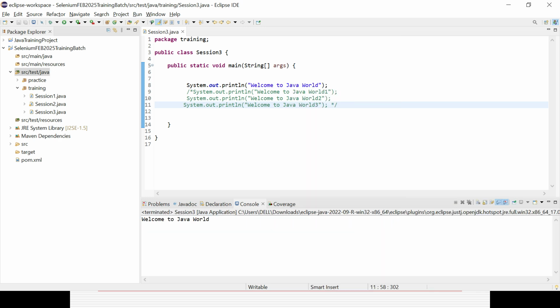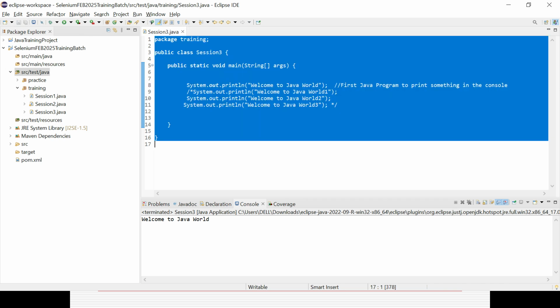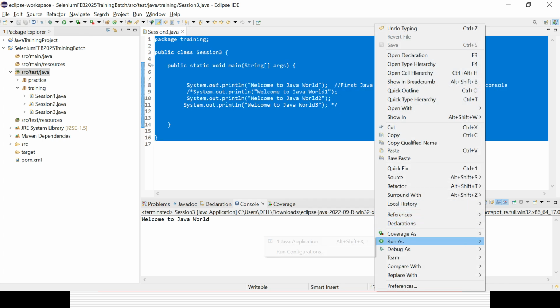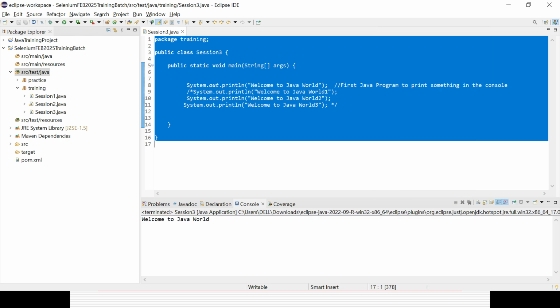Apart from that, you can also write a comment in the same line, for example, a Java program to print something in the console. You can see it will not be executed, and the color changes to green. You can run it again. That is the way you can use comments in Java.